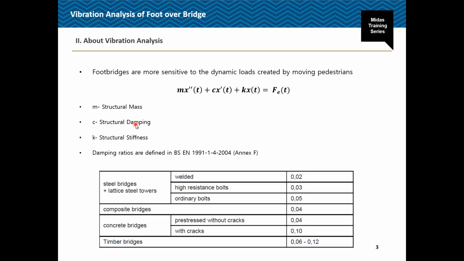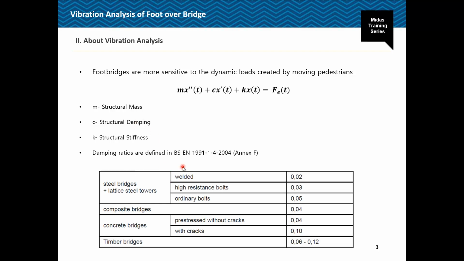energy. So damping helps to reduce the structural response to the dynamic excitation near the resonance, and therefore it should be estimated as accurately as possible. So structural damping can only be evaluated experimentally. So for crowd loads, it is recommended that the crowd structure interaction is accounted for to determine the effect of crowd on the structural damping.